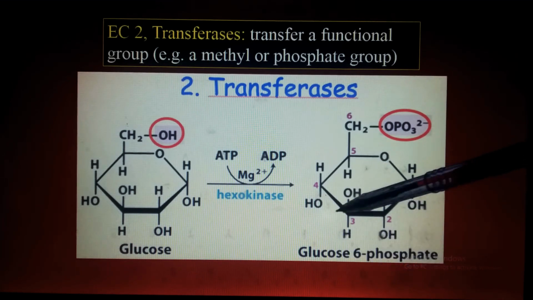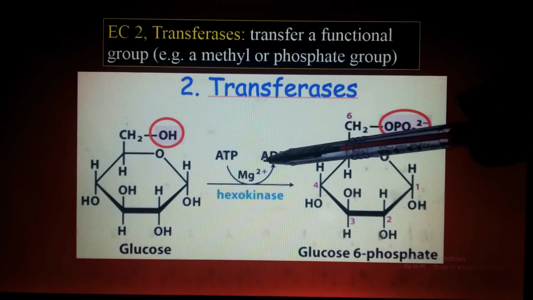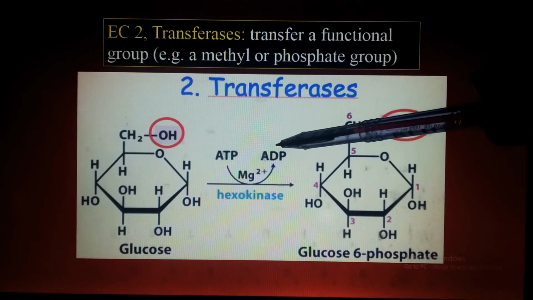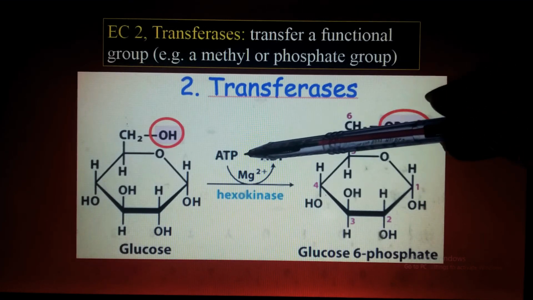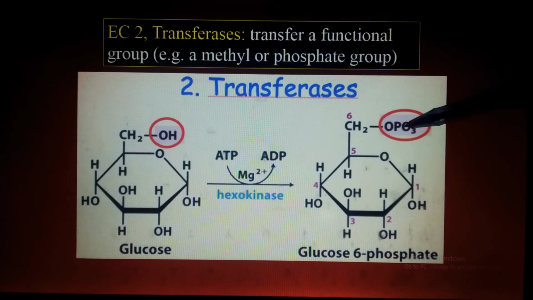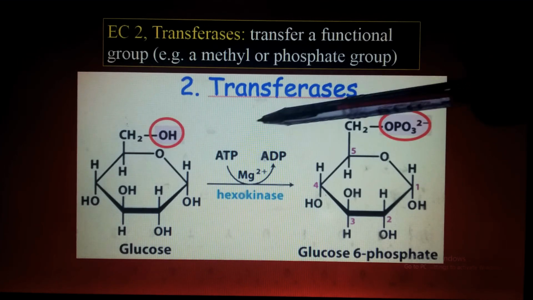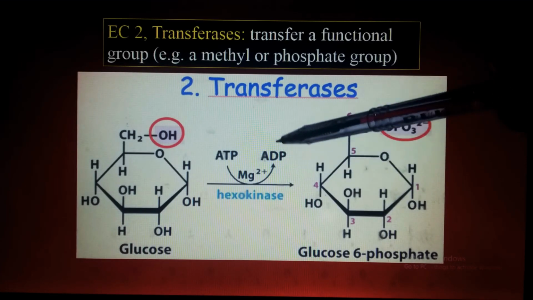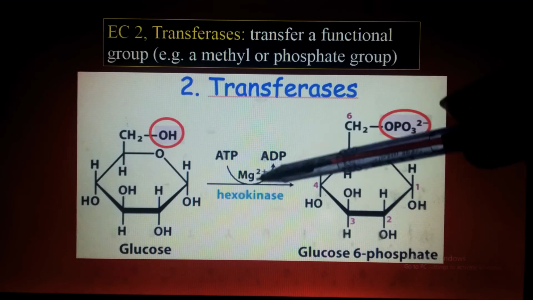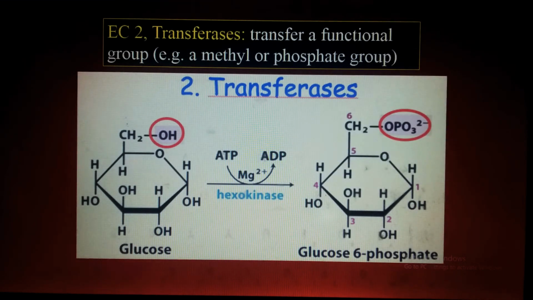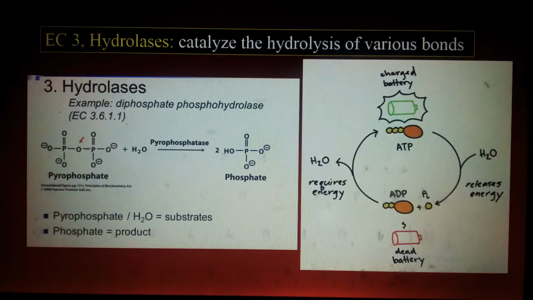Glucose 6-phosphate. So the phosphate group is removed from ATP, and then it is attached to the glucose molecule. So this is the transferring of a group from one molecule to another, or you can say the transferring of a functional group. Is it clear? Okay.